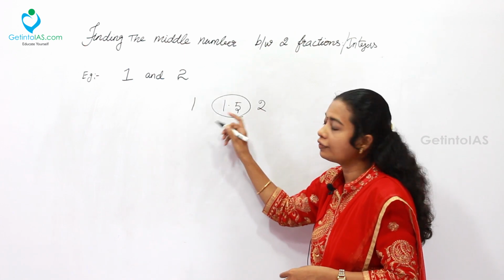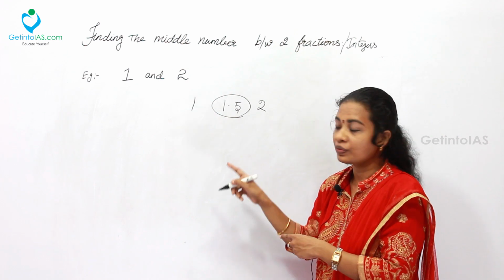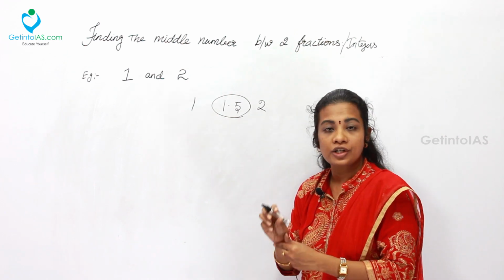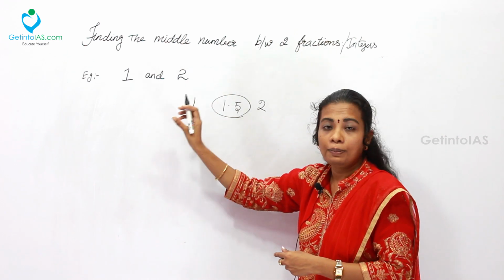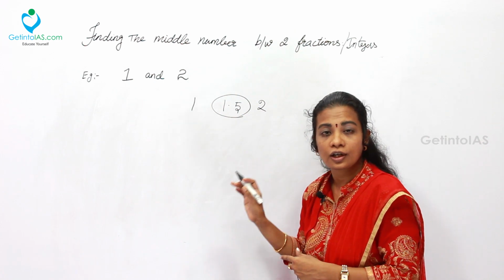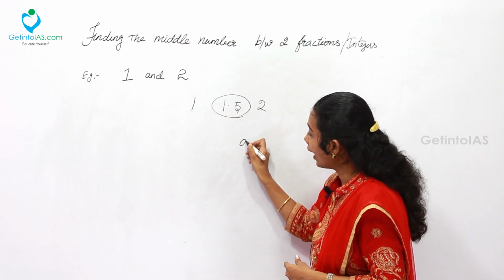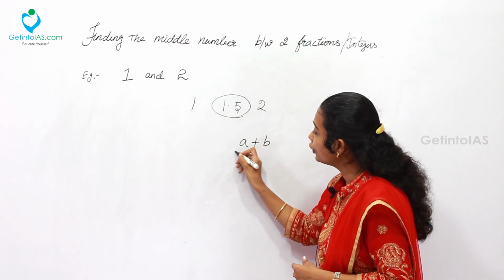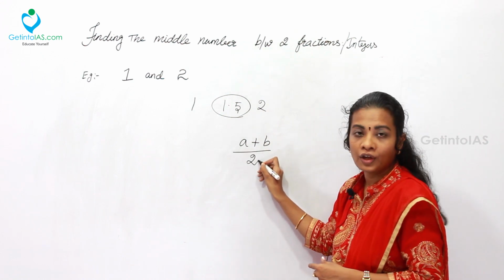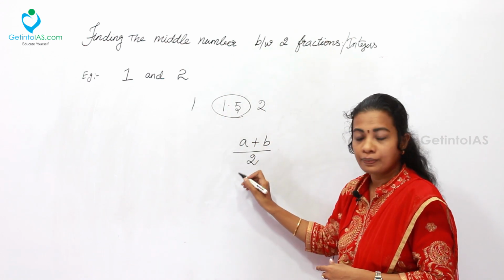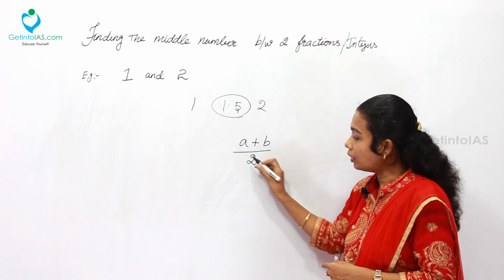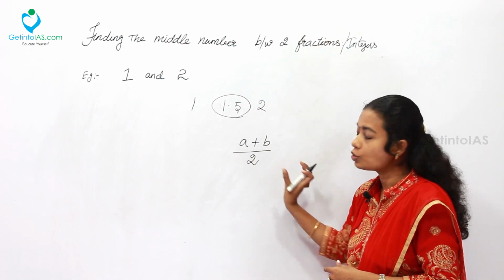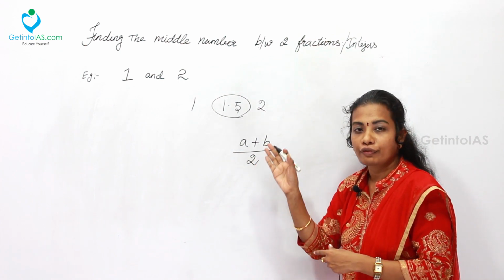The middle number between these two is 1.5. The same can be obtained whenever complicated numbers are given using the standard formula (a plus b) the whole divided by 2, where a is the first number and b is the second number. Divided by 2, it always will give you the midpoint of the numbers.